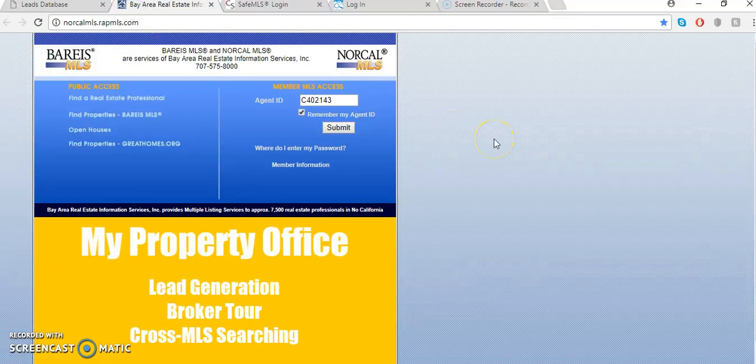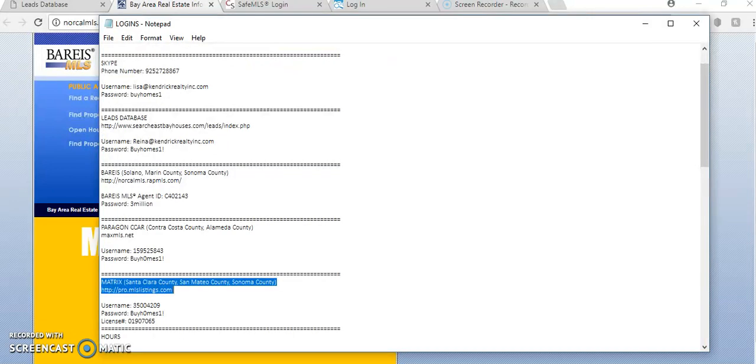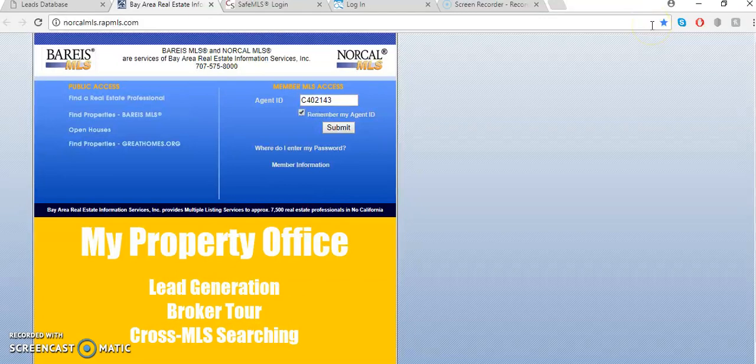Alright, so we have 3 different platforms for the MLS. The first one that I'll be discussing is BAREIS. BAREIS handles Solano County, Marin County, and Sonoma County. As I said, that's the reason why I wanted you guys to come up with a list of cities in each county so you can easily glance at it and know exactly what platform to use. And that's going to save you a lot of time.